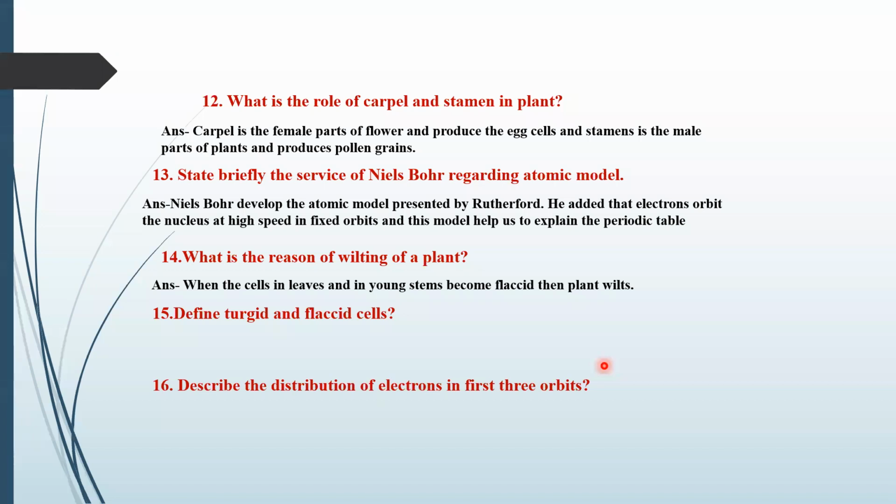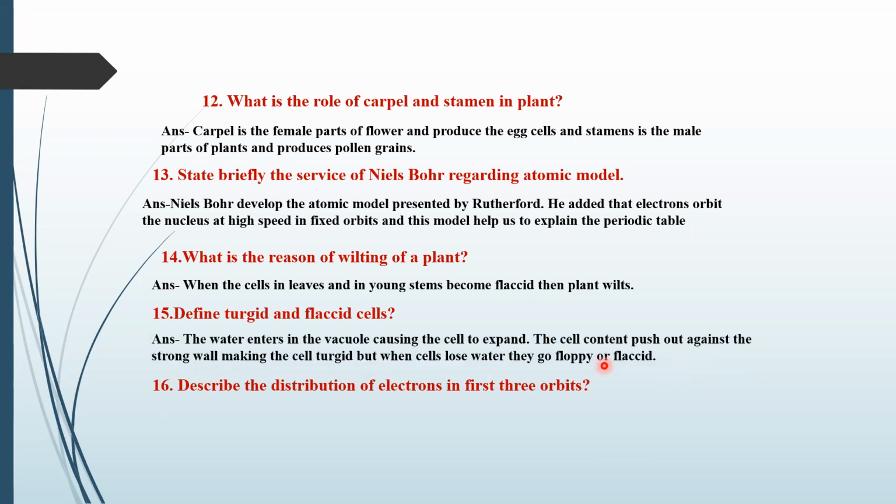Define turgid cells and flaccid cells. A very easy question. Yes, Ali Zishan. Turgid cells are those cells which have much water and can give support to plants, and flaccid cells do not have much water and cannot give support to plants. Okay, so turgid cells are water-rich cells, and flaccid cells are water-lost cells. Okay, in simple words.